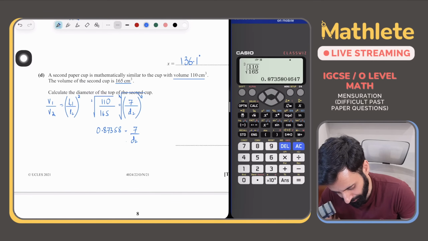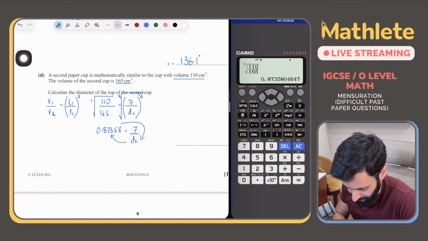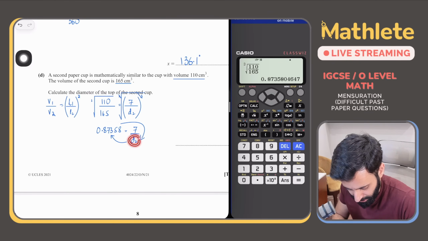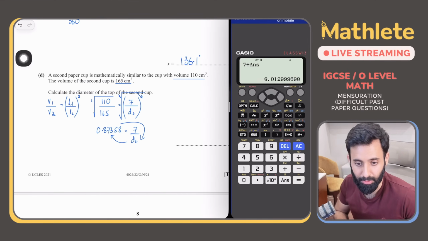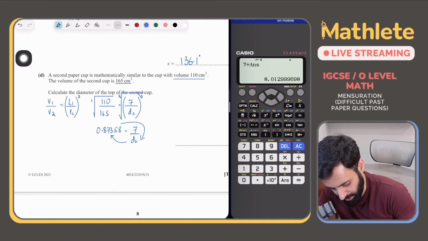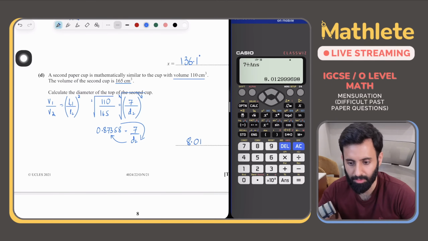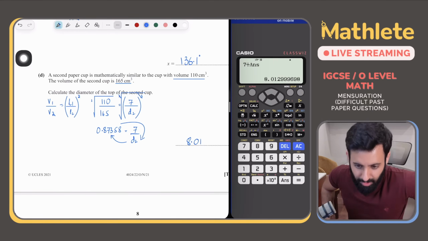ठीक है? अब देखो, it's best that you use the answer key of your calculator. Do not make an attempt to rewrite this value in your calculator. You know that when you swap places, in place of this, you'll have d2. In place of d2, you'll have this value. So that means 7 will be divided by the answer. And if you do that, what do you get? You get 8.01. That's the diameter of the large cone. Okay. All right.